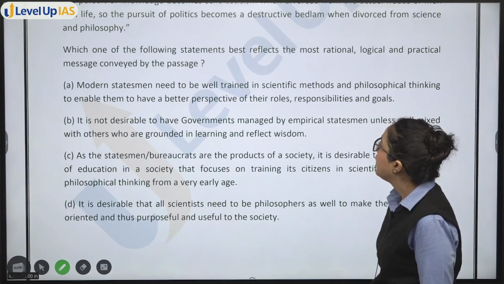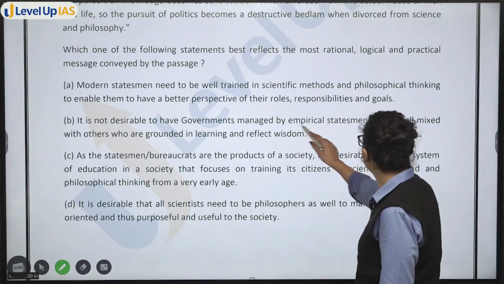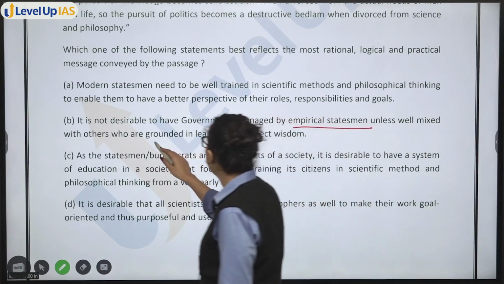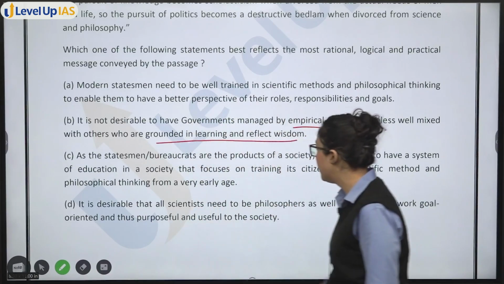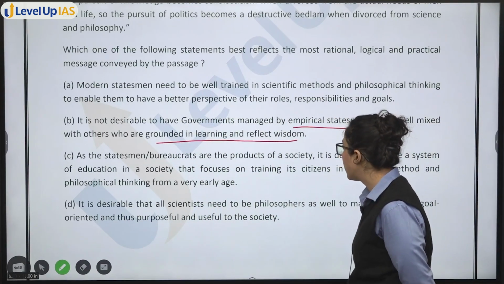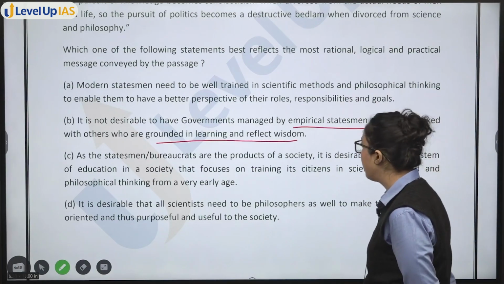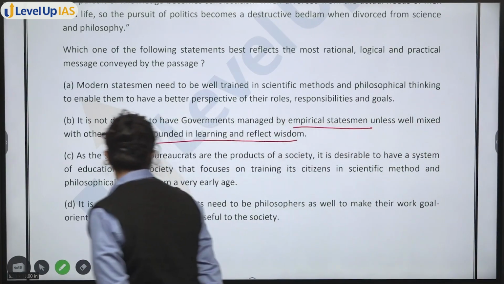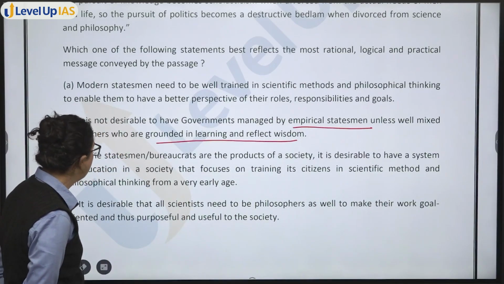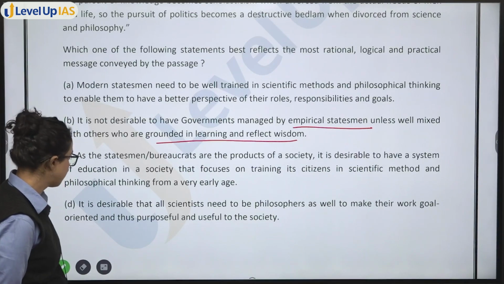Okay. It is not desirable to have governments managed by empirical statesmen unless well mixed with others who are grounded in learning and reflect wisdom. Okay. As the statesmen and bureaucrats are the product of a society, it is desirable to have a system of education in a society that focuses on training its citizens in scientific method and philosophical thinking from a very early age.